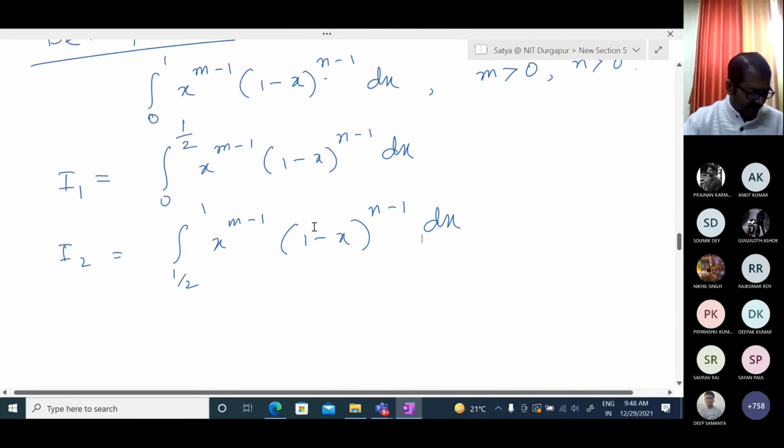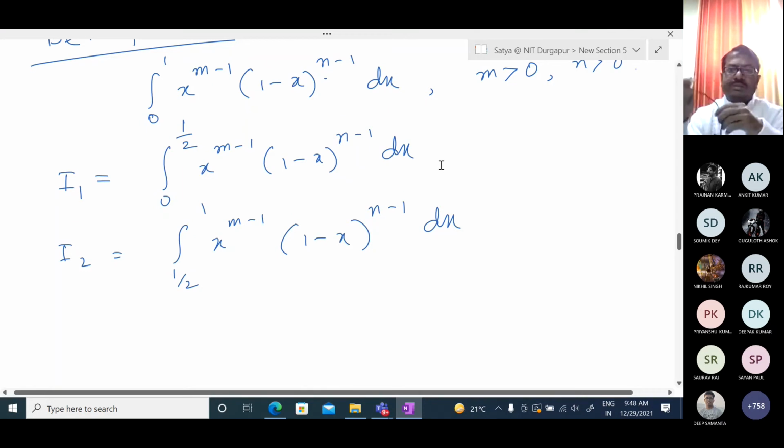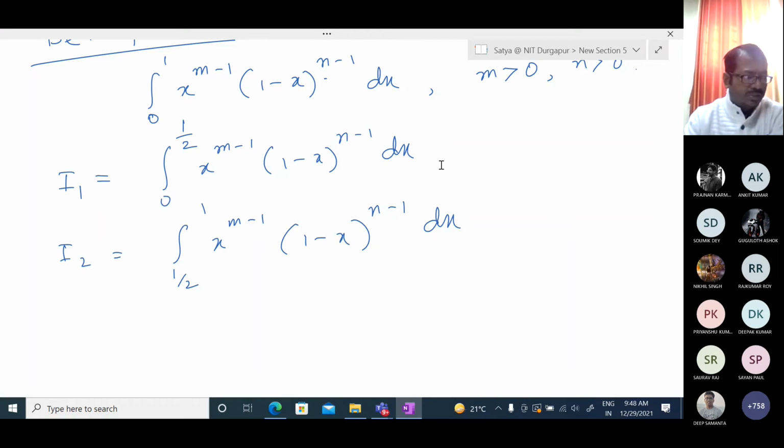So is this convergent or not? Convergent means it should be some finite value. Divergent means when we are summing, it should be infinite, or oscillate. Two cases, not a fixed value. So our target is we want to show that this is convergent.